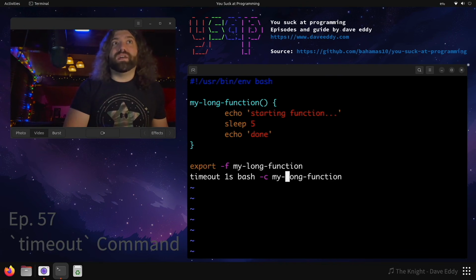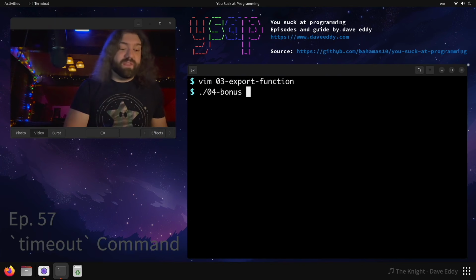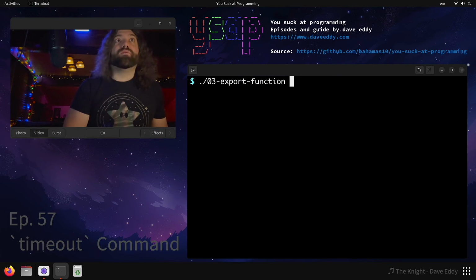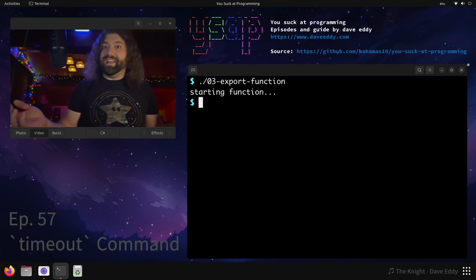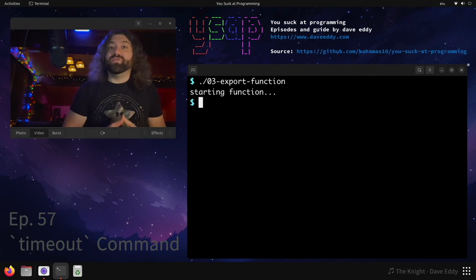But all that aside, what can we do here? We can export that function, and then we can run bash -c. We can run this. Nope, that's the wrong script. We can run this, and look at that. It works. It was actually given to the forked and exec version of bash. How does that work, though?